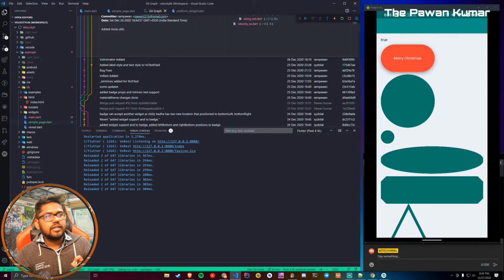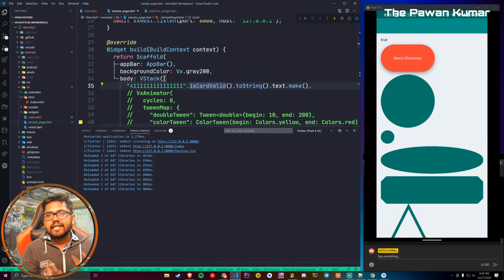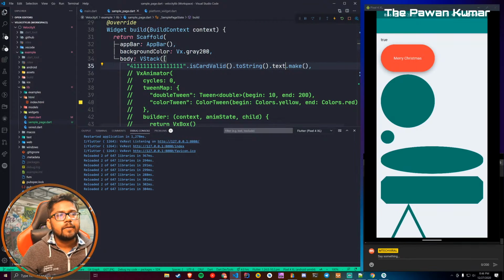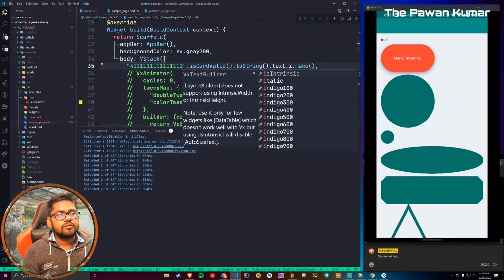And yes, there were some issues. I think there are some people who were facing issues with the data table and some widgets where we are using auto size text for text views, and some of the Cupertino widgets or some of the material widgets do not work directly with that because of the layout builder. When you are using a widget with intrinsic height or width, it does not work with layout builder directly. So I have added a fix for that. When you write your text, let's say this is dot text dot make, you can just say dot is intrinsic.